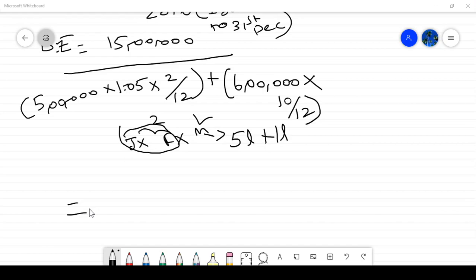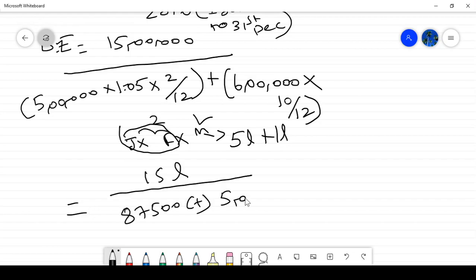Okay, the correct answer is 15 lakh divided by 87,500 shares plus 5 lakh shares, which will give you 2.55 per share.